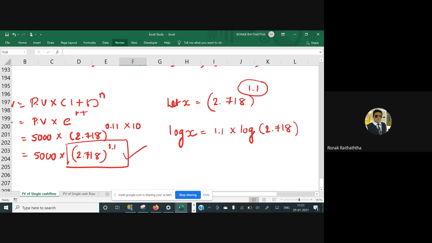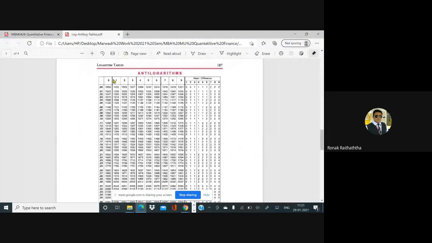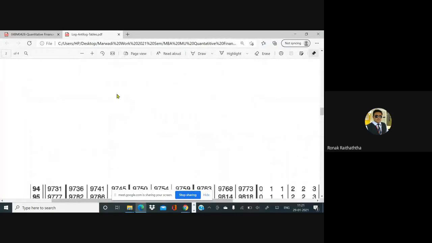So rule number one, everyone, please put it at the back of your mind: anything in a power will come in the multiplication. As simple as that. Equal to 1.1. Now we can find the log value of this. For that, we can use the table of log. I have shared the table of log with all of you. You may check it. I am also opening the log table over here. How to check the log? Everyone, please concentrate.